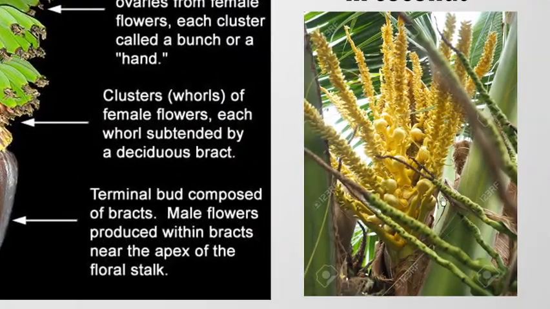So here we see that there are two kinds of flowers, male and female.